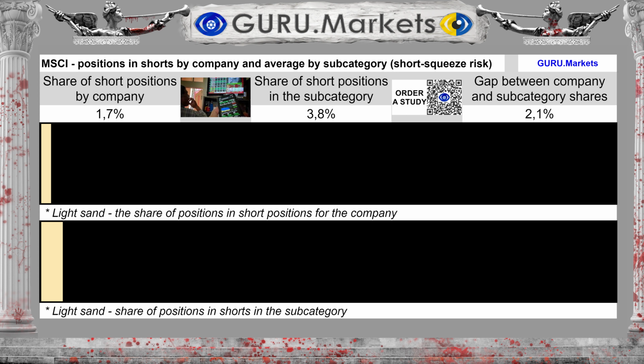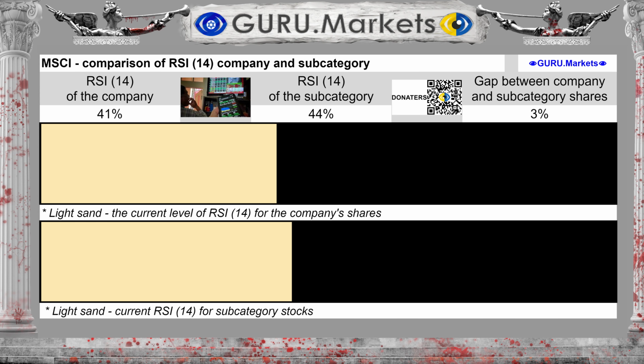The volume of sales transactions was 1.7%, with an average for the subcategory of 3.8%. This is a short squeeze indicator. The RSI 14 indicator shows a level of 41% for the company MSCI Inc. For the subcategory, this level is approximately 44%. Technically, shares of the subcategory are quoted approximately the same as shares of the company MSCI Inc.